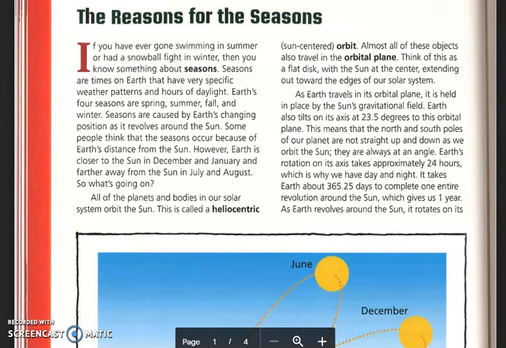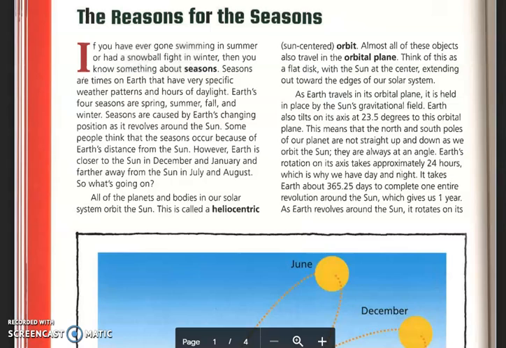Seasons are caused by Earth's changing position as it revolves around the sun. Some people think that the seasons occur because of Earth's distance from the sun. However, Earth is closer to the sun in December and January and farther from the sun in July and August.